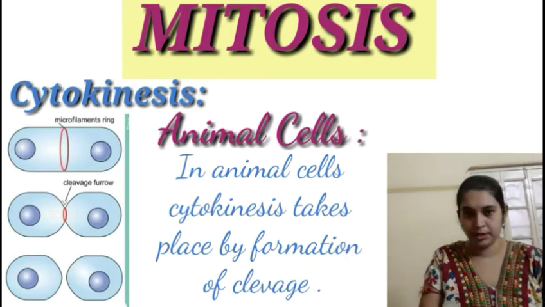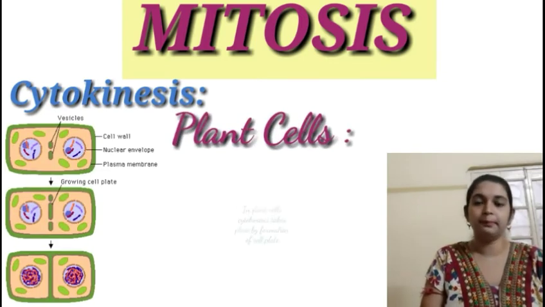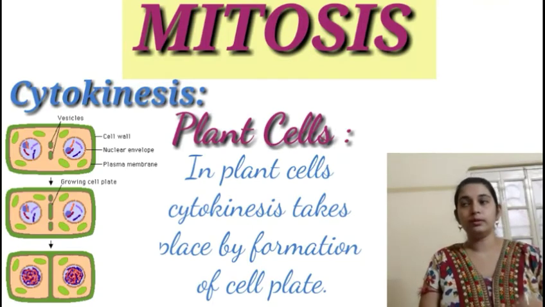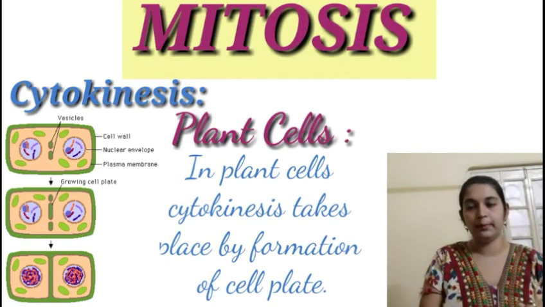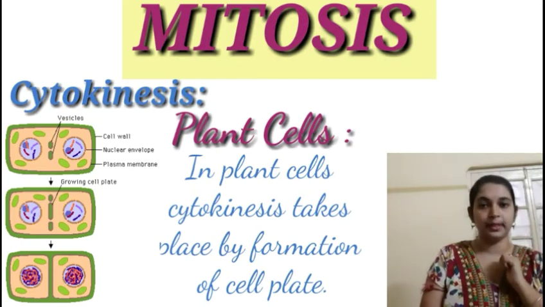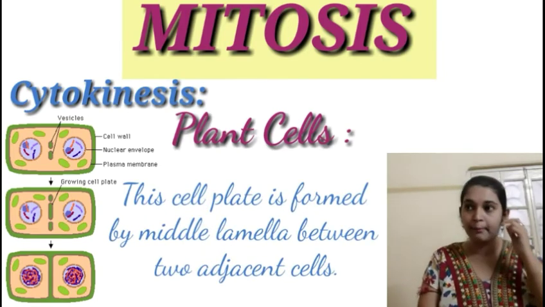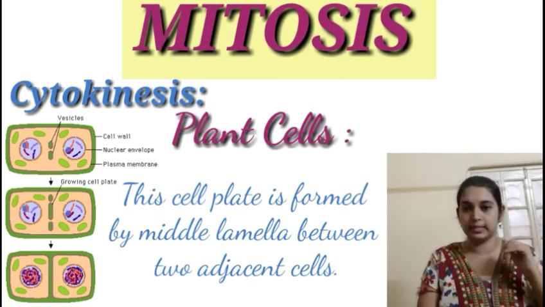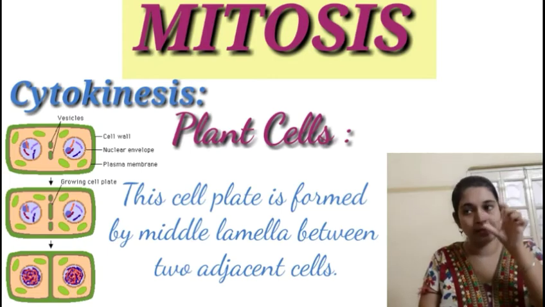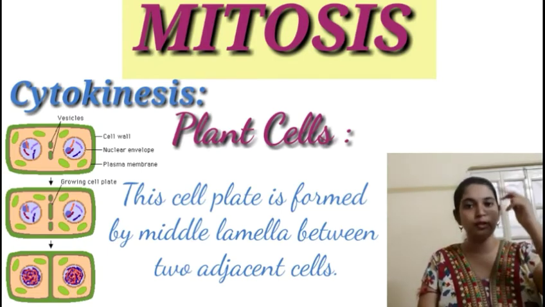Now if we look forward towards how cytokinesis takes place in plant cell, we will come across a very important event. Cytokinesis in plant cell will basically start with the formation of the cell plate. Now what is cell plate? Cell plate is basically formed by the middle lamella between the two adjacent cells. The cell plate is present in the center of the mother cell or the parent cell, which will have two sets of daughter nuclei at the two poles.